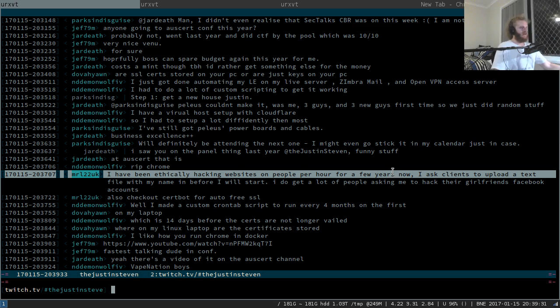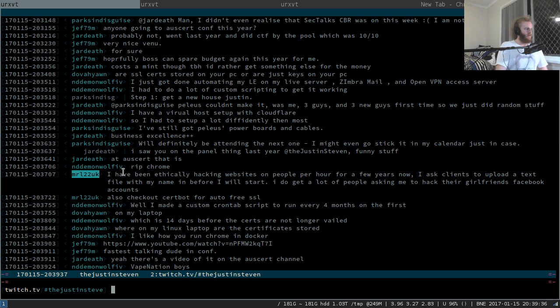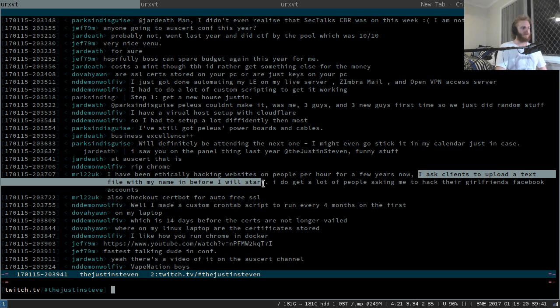Yeah, cool. I was going to say, you'd better not be doing that unrequested, Mr. L22 UK. But if you ask people to put a text file with your name there, then obviously you're getting consent and permission. So good stuff. Good stuff. Check out Certbot.